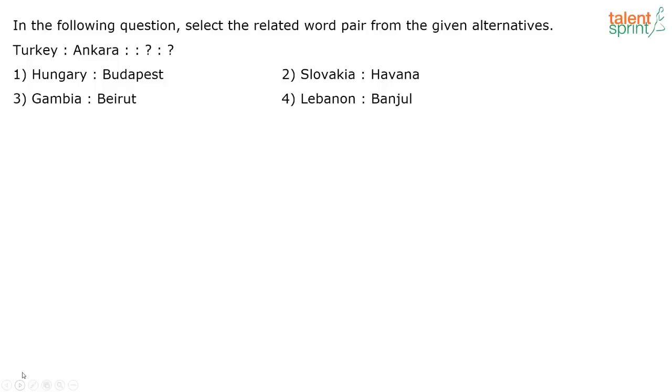I think we'll directly start solving the questions. The first question for today's session is there on your screen. In the following question, select the related word pair from the given alternatives. So what is the answer here? See, what is the relationship between Turkey and Ankara? Ankara is the capital of Turkey. Similarly, the correct answer option here will be Budapest is the capital of Hungary. So this is the correct answer.